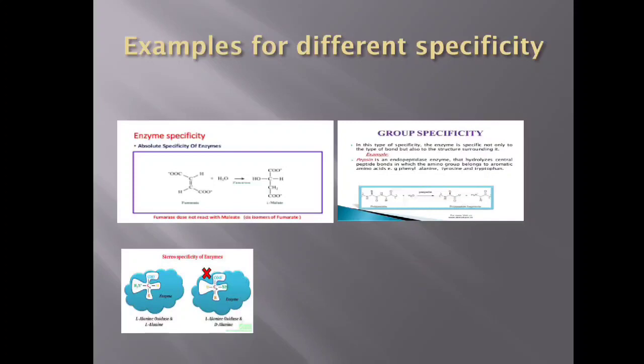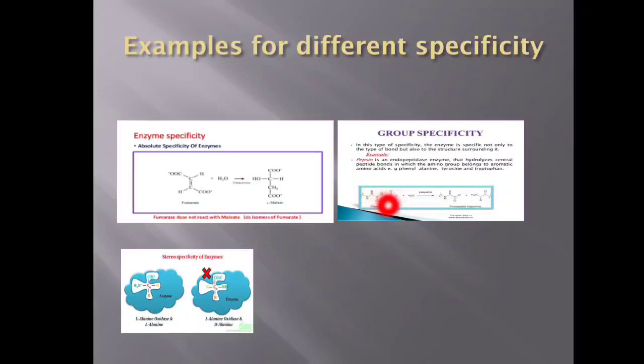Let us see some examples for these different specificities. The enzyme fumarase exhibits absolute specificity. It acts on the trans isomer, it never acts on the cis isomer. This enzyme is going to act upon only the trans isomer, not upon the cis isomer.